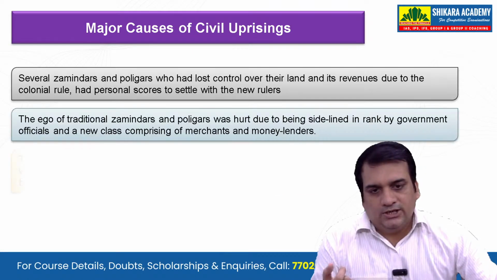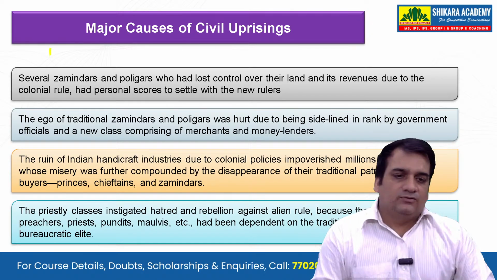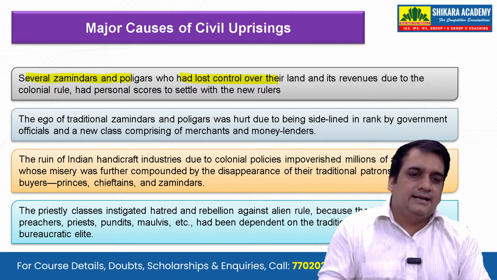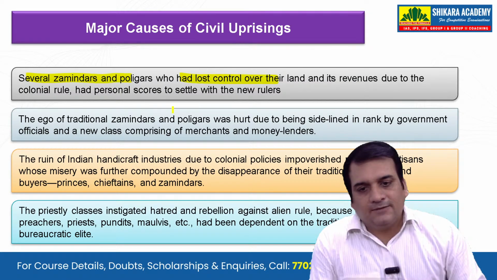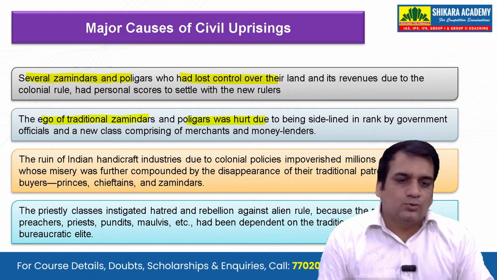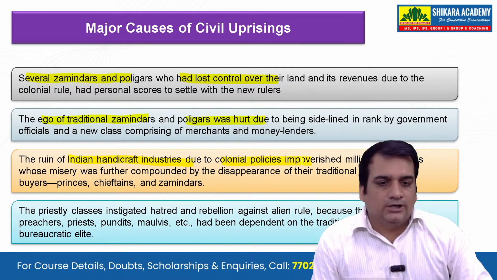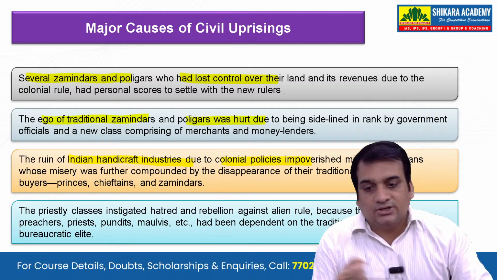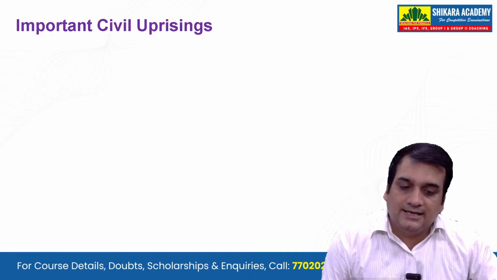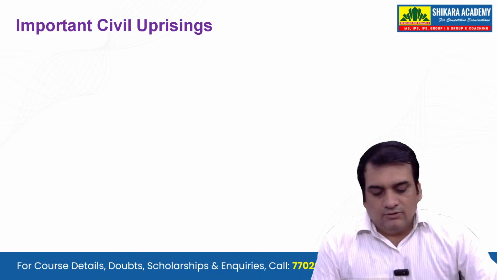Now, what were the major causes of civil uprising? We have already discussed so many of them. Let's see a few more. Several jamindars and polygars who had lost control over their land and its revenue due to the colonial rule had personal scores to settle with the new rulers. The ego of traditional jamindars and polygars was hurt due to being sidelined in rank by the government. The ruin of Indian handicraft industries due to colonial policies impoverished millions of artisans, and the priestly classes instigated hatred and rebellion against the alien rule at that time. So these are a few of the reasons which were important for the uprising at that time.